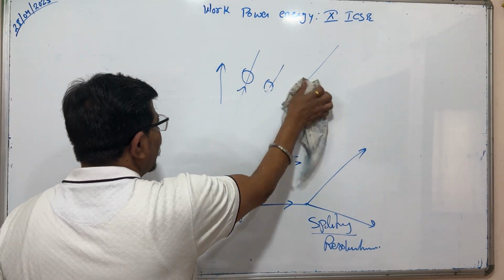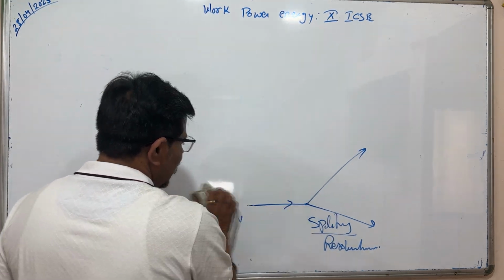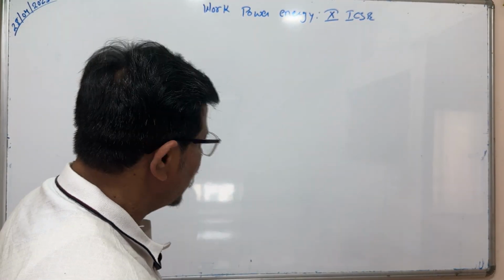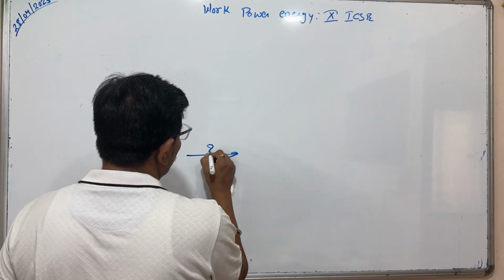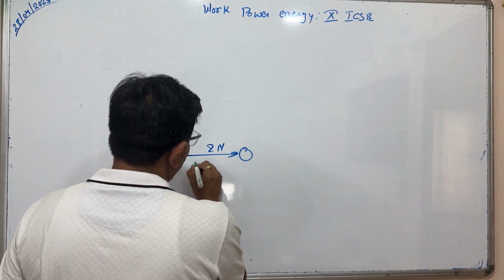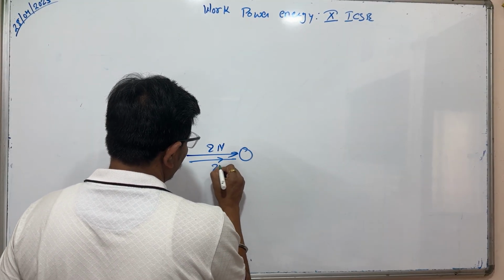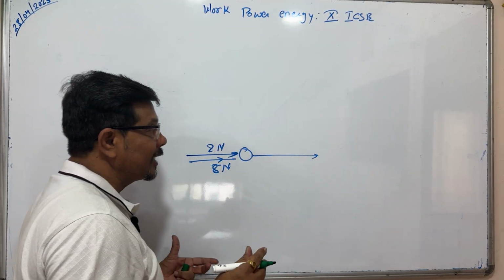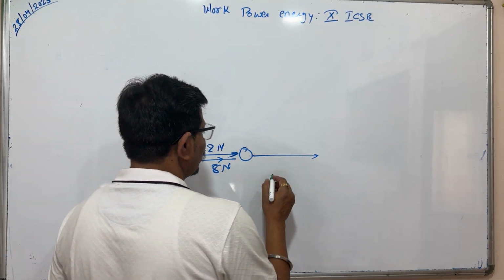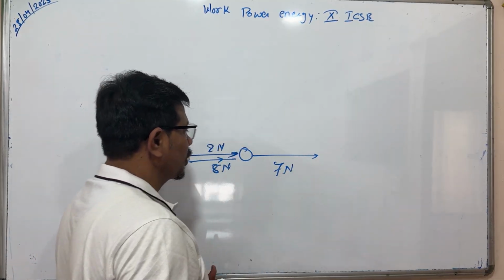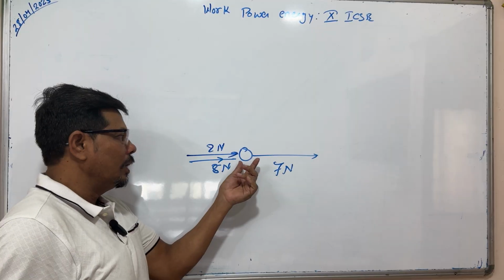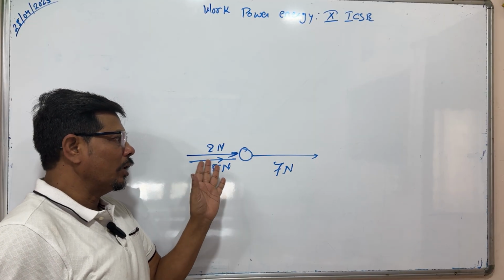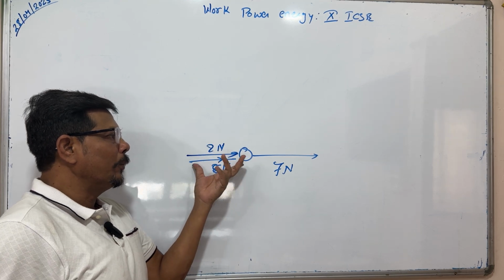If you are applying two forces in the same direction, the resultant force will be added like this. If you are applying 2 Newton force on this ball and again 5 Newton force in the same direction, it will move with a tremendous force, means the total force would be 7 Newton. If you hit this ball with 7 Newton, or with 2 Newton and 5 Newton, both are the same.